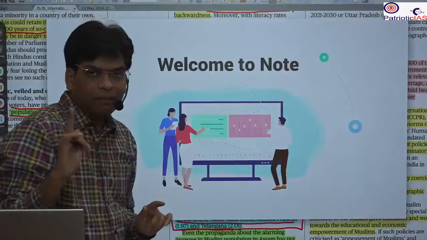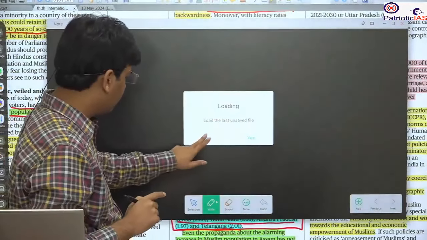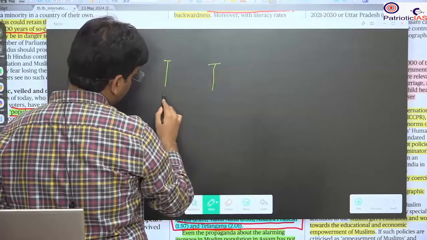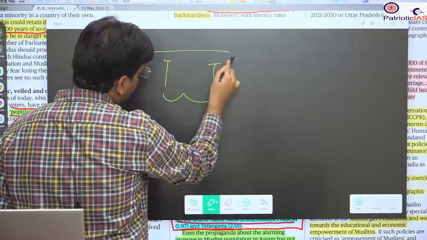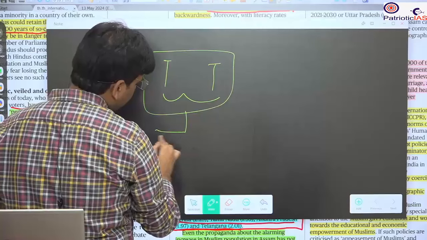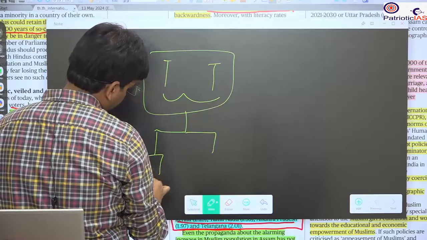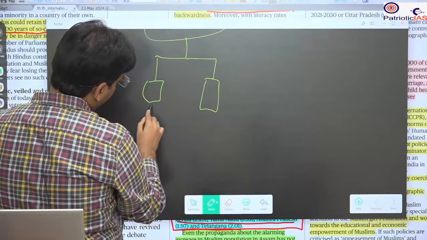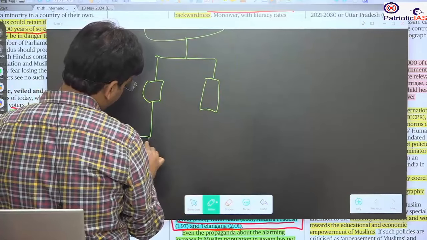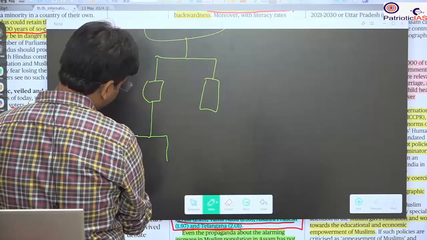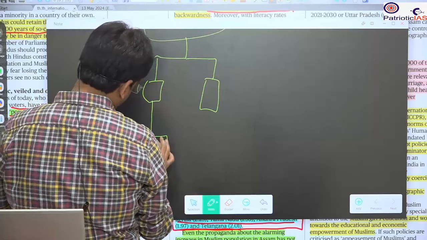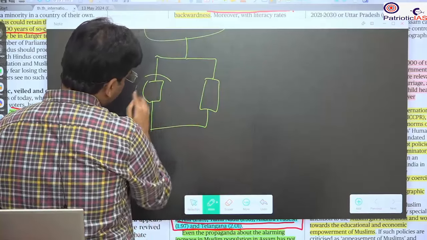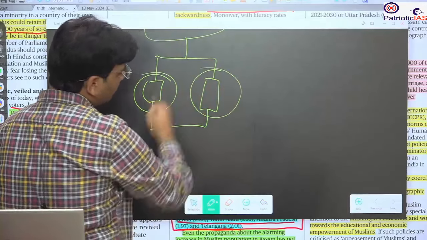one family producing two children. Think that your father is here and your mother is here. Okay. So two persons, and there will be two children. Again, they will get married and the two persons will produce two children. Think that this is a boy child, that is a girl child.